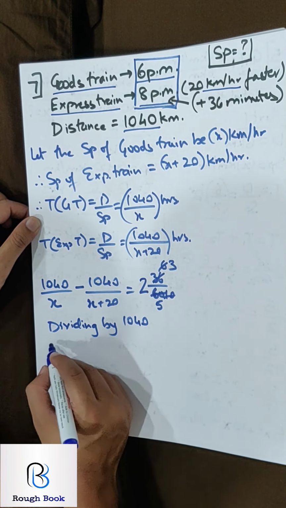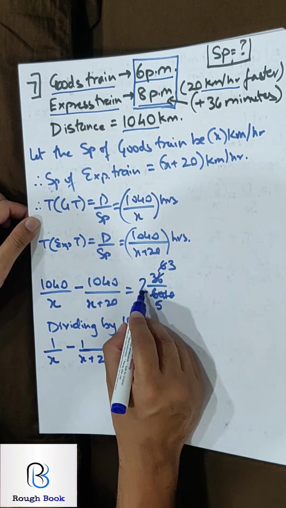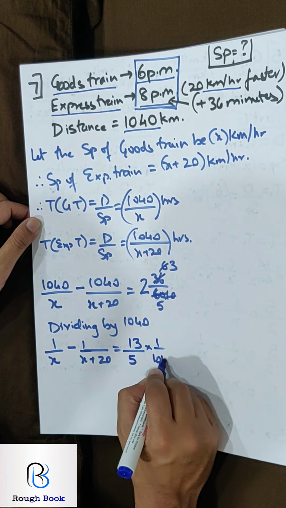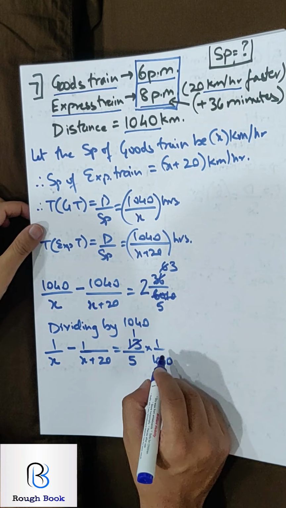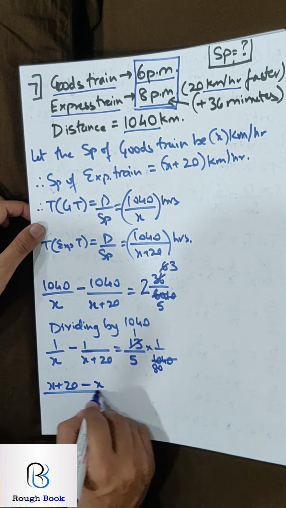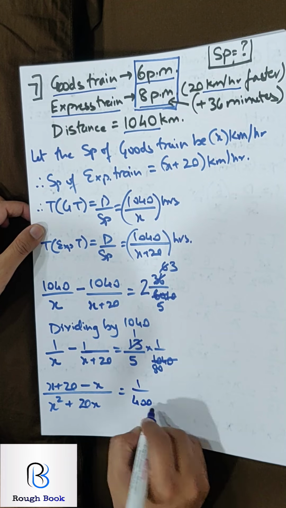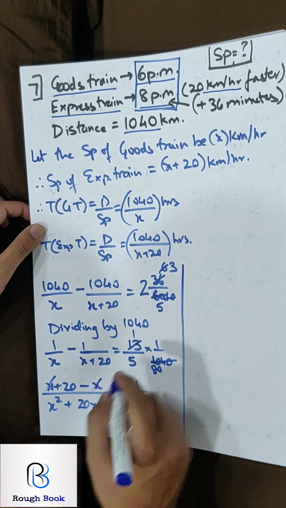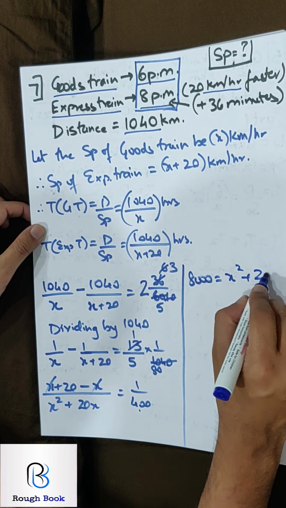So dividing by 1040, this will be 1 by x minus 1 by x plus 20. 5 2s are 10, 10 plus 3 is 13 upon 5 into 1 by 1040. That means we divided all the terms by 1040. 13 ones are 80. Now the LCM. So x plus 20 minus x upon x square plus 20x equals 1 by 400. This gets cancelled. So 400 into 20 will give me 8000, correct, equals x square plus 20x.